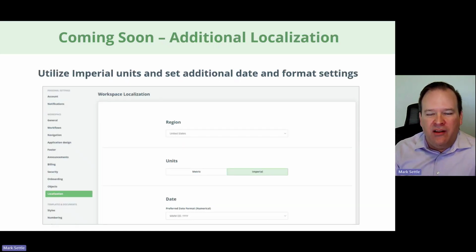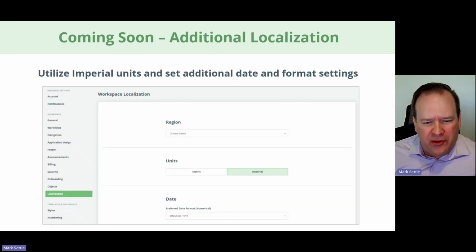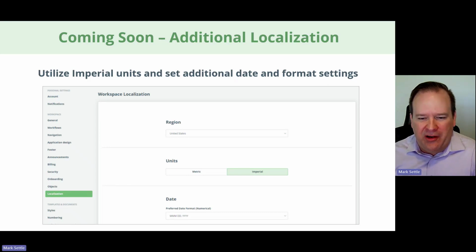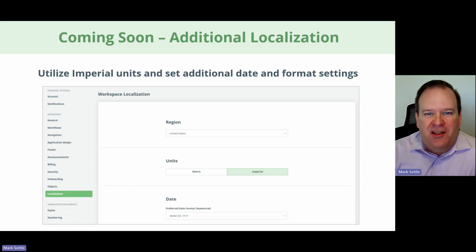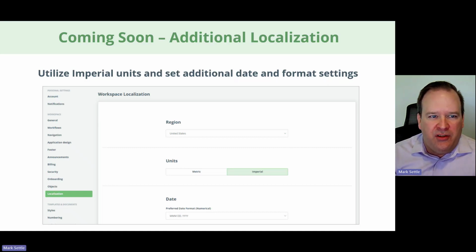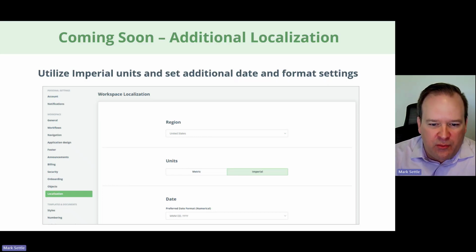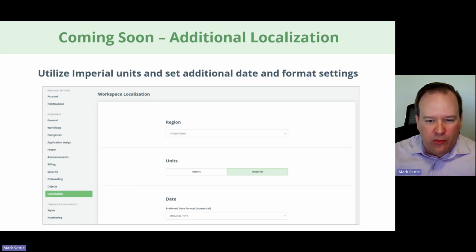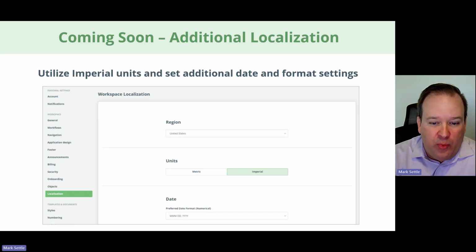All right, so another coming soon. This is maybe a little bit more important for the United States than some of the other areas, and I'm in the US, so I'm a little bit biased, but I'll mention it. So there are some additional localization options for workspaces, specifically imperial units. So as Legito started as a European company and has grown globally, we're continuing to make improvements as we are in each global region, and this is one that will help us service that even better across the world.